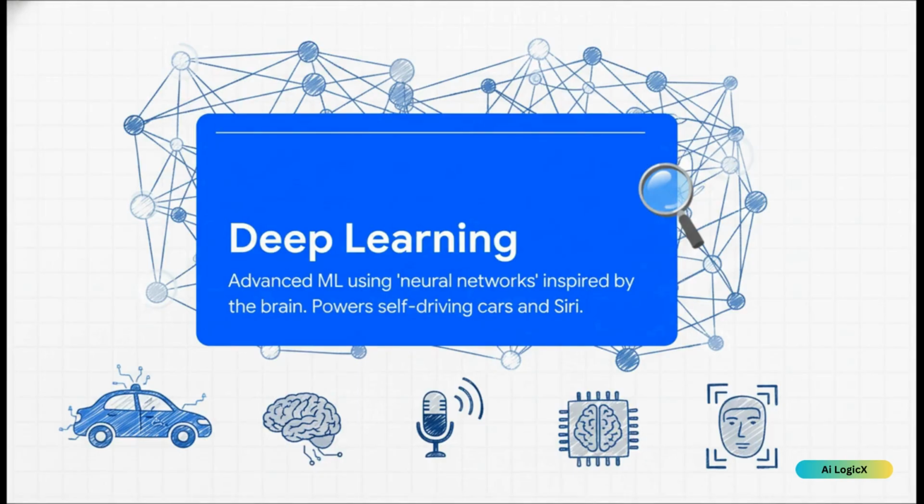Now, within machine learning, there's this extra powerful high-performance engine called deep learning. It uses something called neural networks, which are these complex systems that are actually inspired by the connections in our own brains. This structure lets them learn from just enormous amounts of data and spot incredibly complicated patterns. This is the cutting-edge tech that powers things like facial recognition, Siri, and self-driving cars.